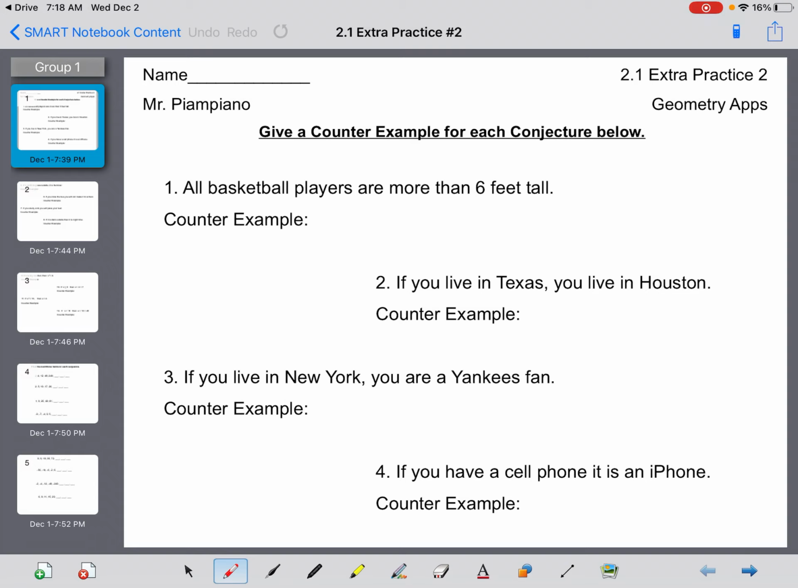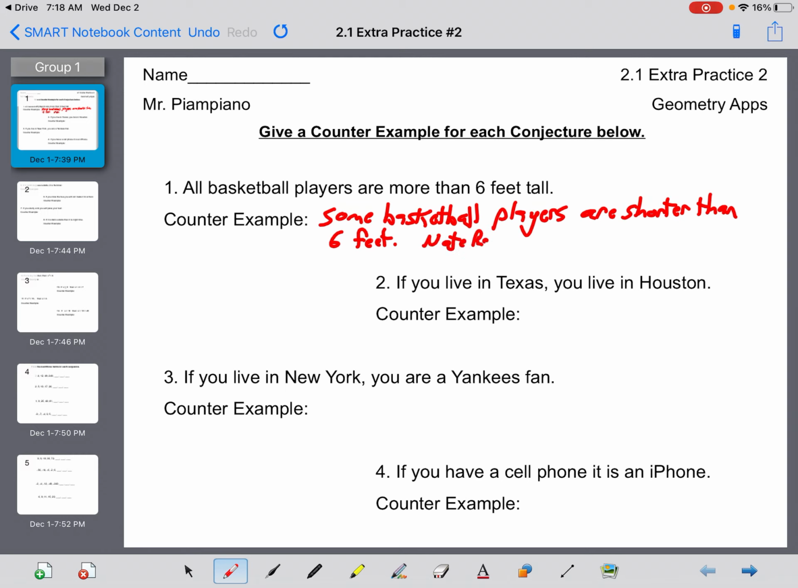So the first one says all basketball players are more than 6 feet tall. Well, a counterexample of that would be some basketball players are shorter than 6 feet. Like Nate Robinson, Earl Boykins, IT, etc.